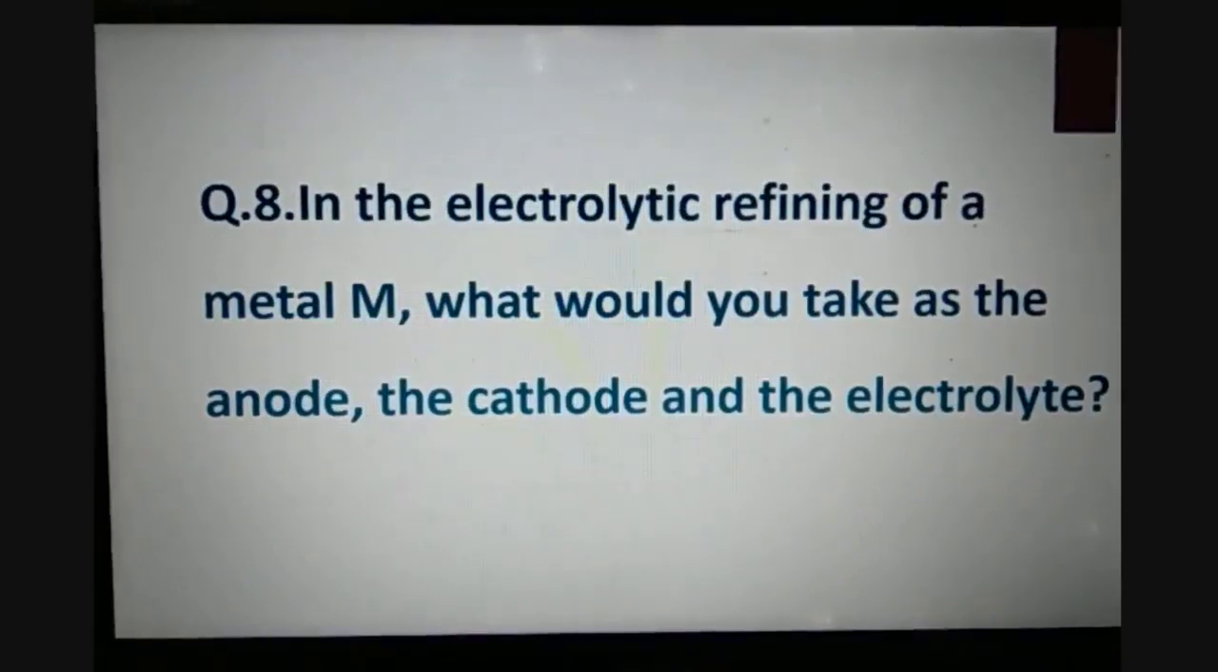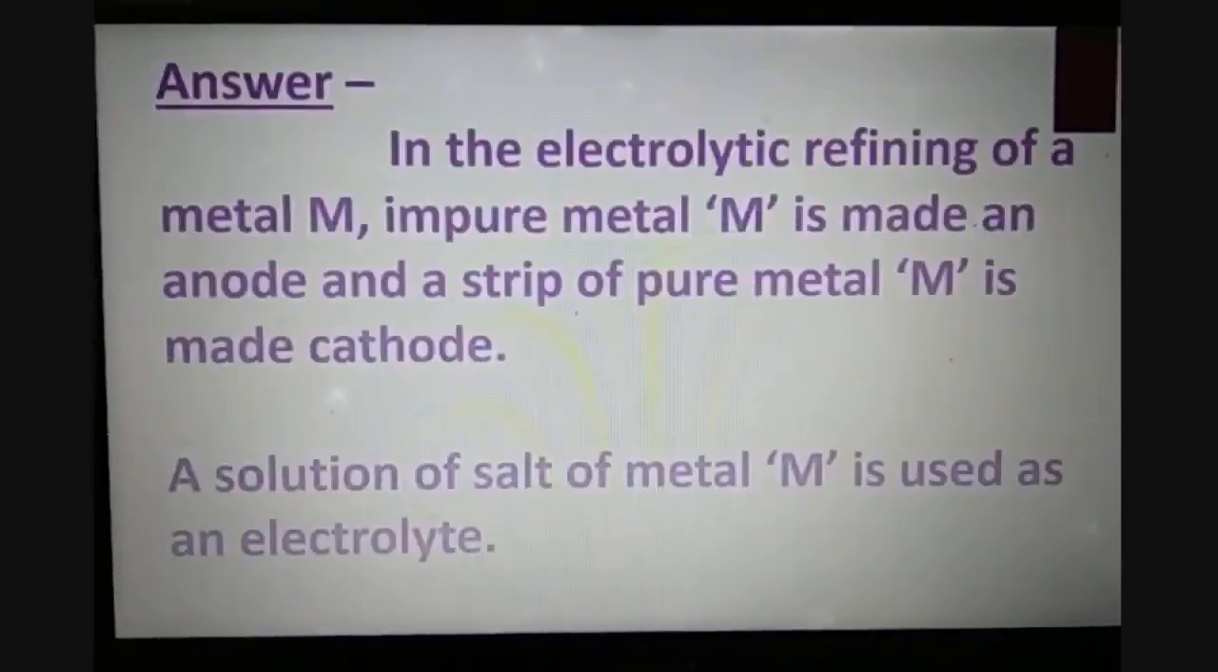Question number 8 is, in the electrolytic refining of a metal M, what would you take as the anode, cathode and the electrolyte? This question I have given you as homework in one of the lectures, but let us see the answer. And the answer is, in electrolytic refining of metal M, impure metal M is made the anode and a strip of the pure metal M is made the cathode, and a salt of metal M is used as electrolyte.